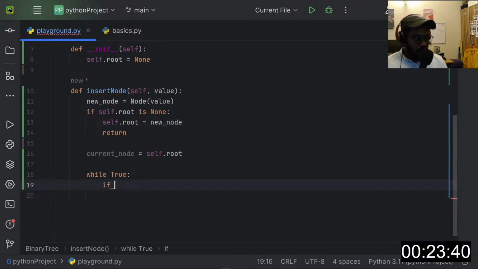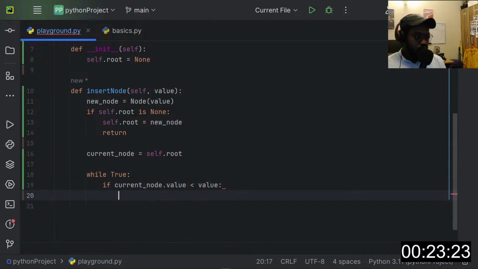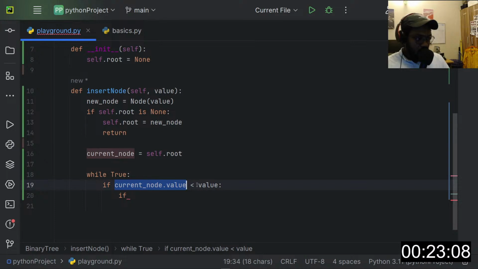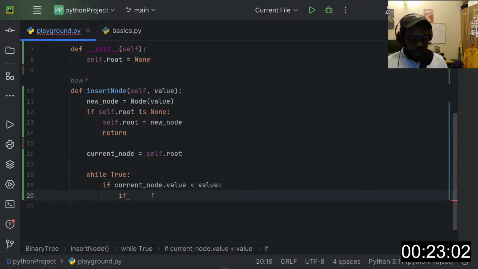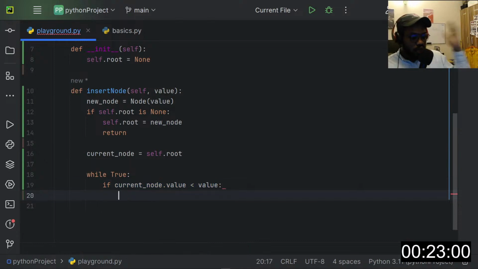So we'll say if the current node dot value is less than our value that we are trying to insert into the tree, then we are going to insert it on the right side. So the value is now superior to the current node, right? Meaning if it's superior, then we want to insert it on the right hand side.